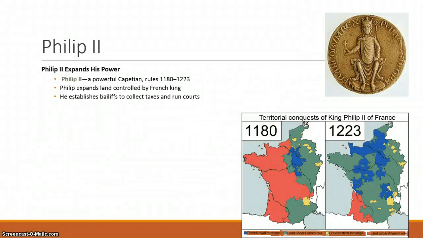Philip II was the most powerful of the rulers, who ruled from 1180 to 1223. He expanded land control by French kings. He also established a bailiff to collect taxes and run courts, which is still used today. You can see the blue area expanding on the map. The red was once controlled by England, and the blue areas, especially in modern-day Paris, are beginning to spread.